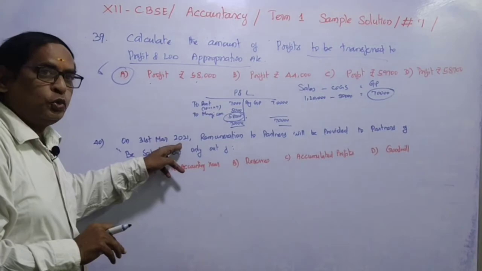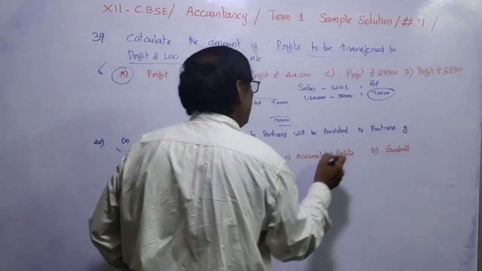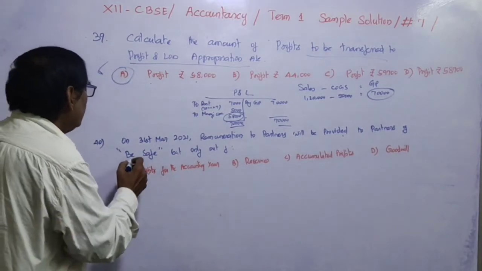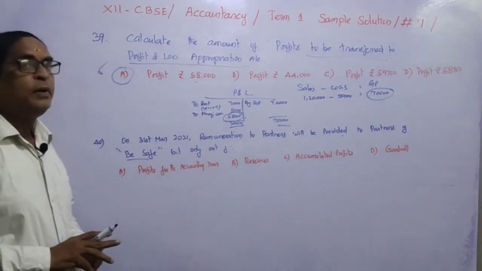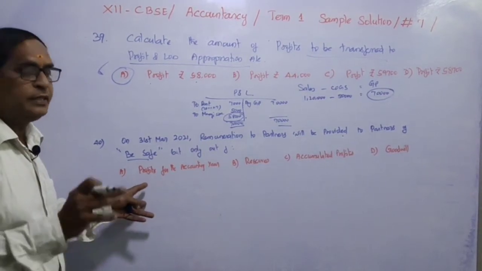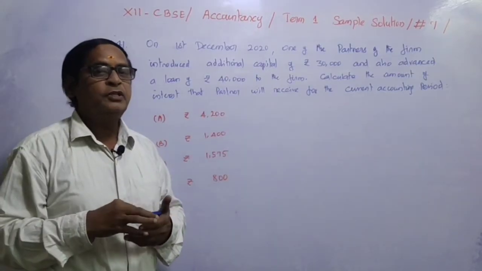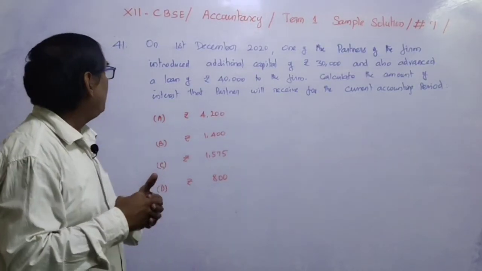And then question number 40. On 31st March 2021, remuneration to partners will be provided to partners of Be Safe out of, normally the remuneration of partners will be given out of profits of the accounting year, that is the correct answer. So 40, A is the correct answer. Based on the paragraph, the last question is question number 41.